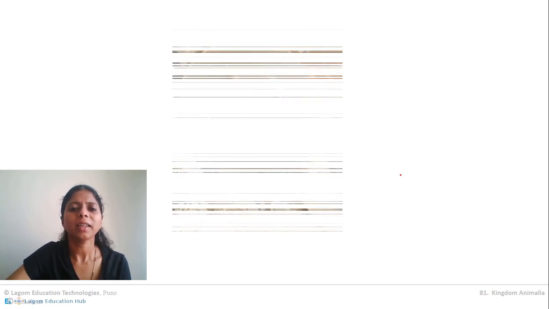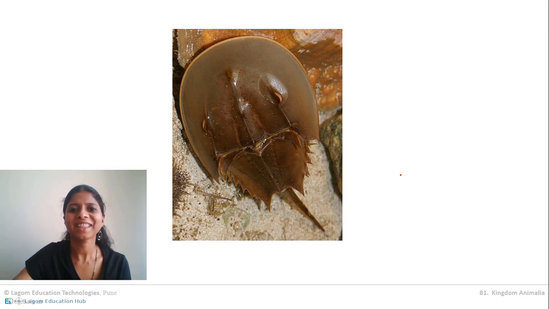Now the next animal included in Arthropoda is the king crab. King crab means Limulus. If you remember, in the first topic when we studied diversity in living organisms, I showed you the picture of this Limulus.